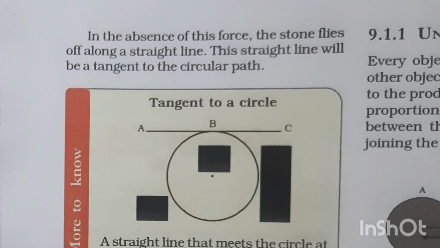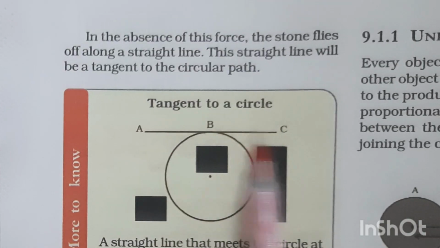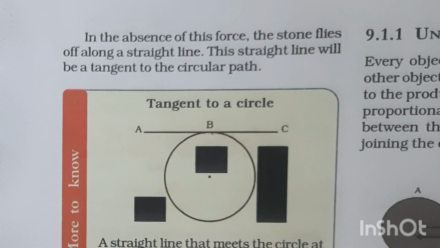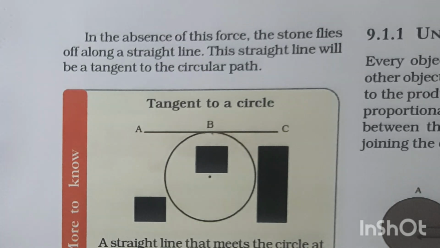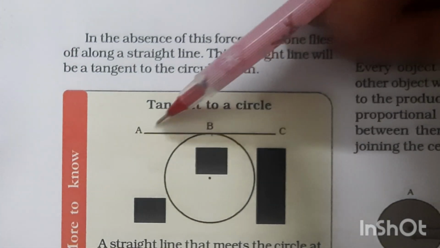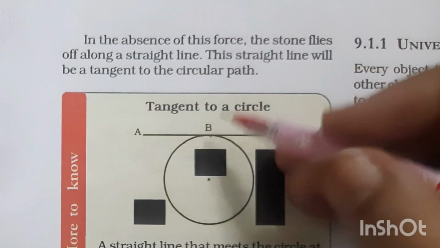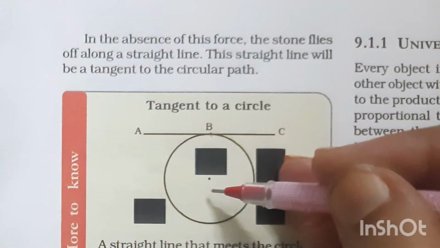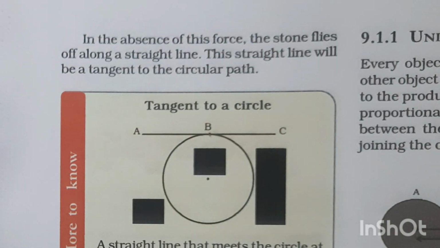A straight line that meets the circle at one and only one point is called a tangent to the circle. Straight line ABC is tangent to the circle at the point B. So a tangent is a line which touches a circle at only a single point, and if we drop a line from the center, it will be perpendicular.